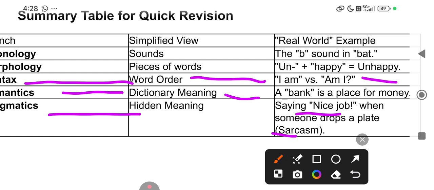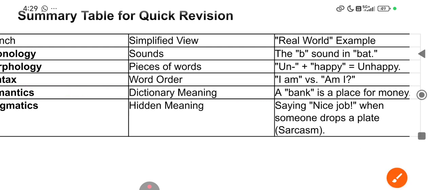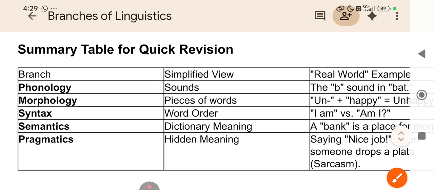Oh, you have broken the plate. You drop the plate, sorry. But you are saying nice job. So that is sarcasm. Contextually, you have to understand the same group of words, but the meaning is different. So here we have seen different branches where we study phonology, morphology, syntax, semantics, and pragmatics, right?